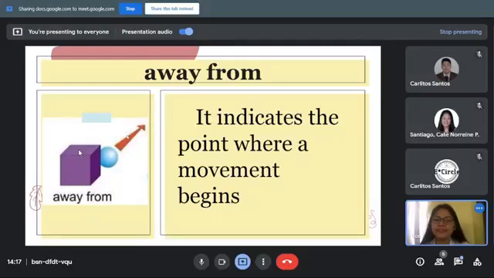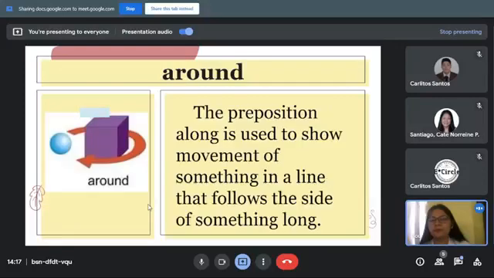Then let's also have the next one, around. Any volunteer to read what is the meaning of around? May I, ma'am? Go ahead, Mr. Carlitos.